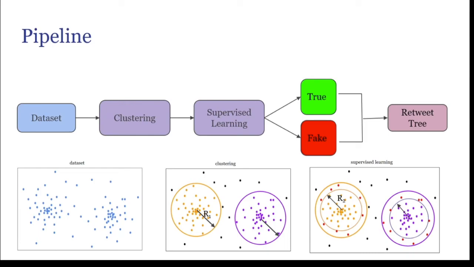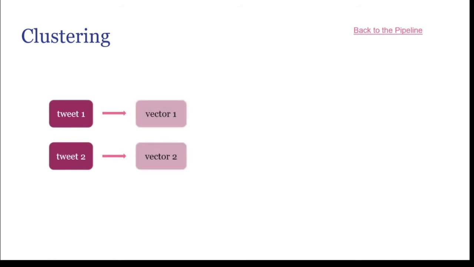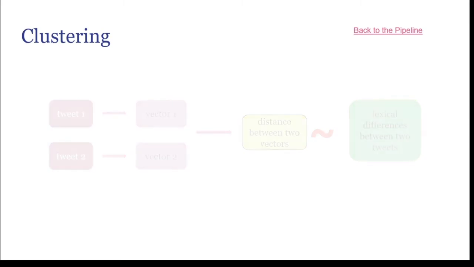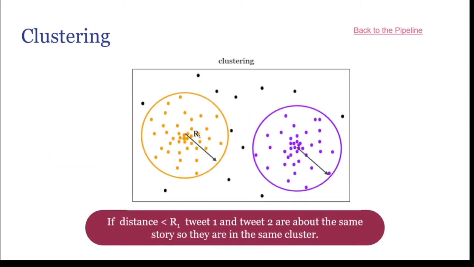The next step is to cluster tweets. As we convert text to vectors, we can mathematically calculate distances between each 2 tweets. Since we use TF-IDF for the first step, the distances illustrate how lexically different tweets are. We need to choose a radius named R1 for clusters of each news. It means that if the distance between a tweet and the center of a cluster is less than R1, the tweet belongs to that cluster, and they both are about the same story.